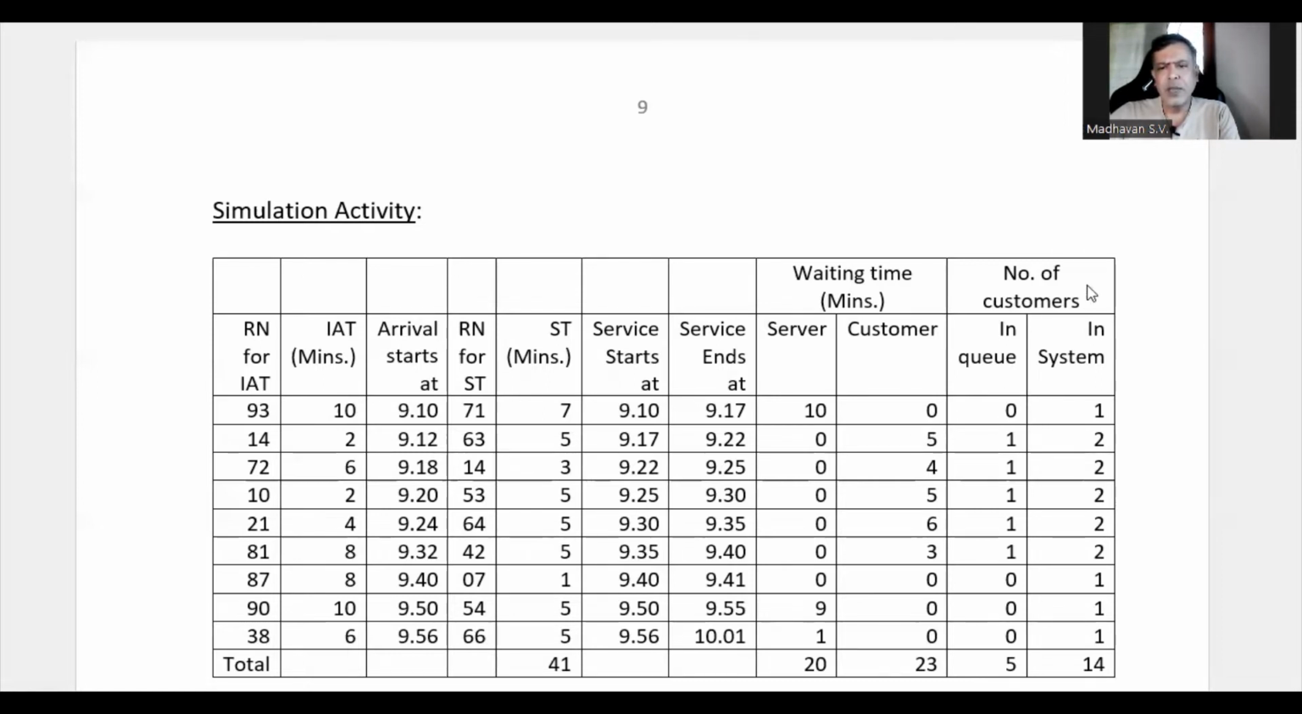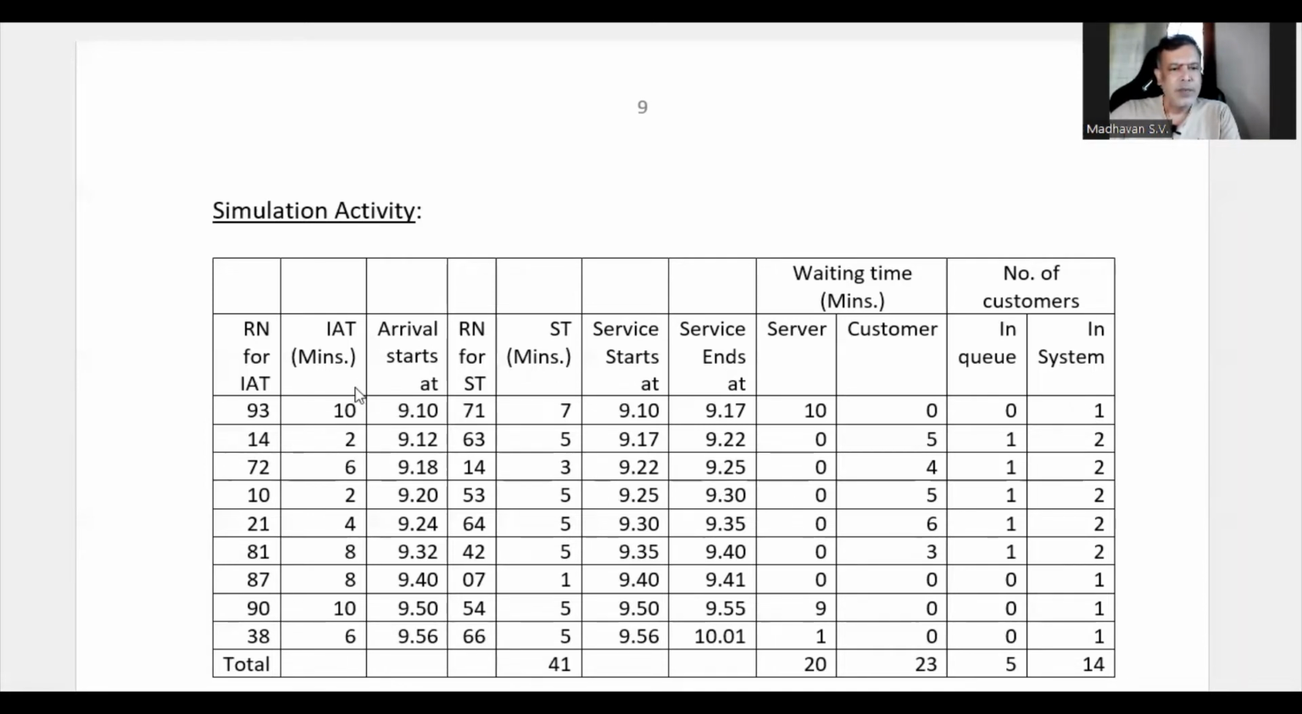Then the number of customers in the queue. The person, as soon as he reaches the counter, is not waiting in the queue. He is immediately getting service. So there is nobody in the queue you will be considering. But since he started getting service, you will consider that one person to be in the system. So here, the number of customers in the queue is 0 because the person is not waiting in the queue. Immediately he started getting service. Whereas in the system, the one who is getting serviced is also considered to be in the system. So that is why it is 1.